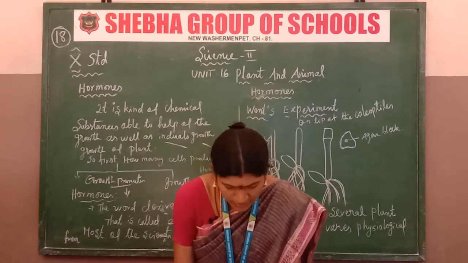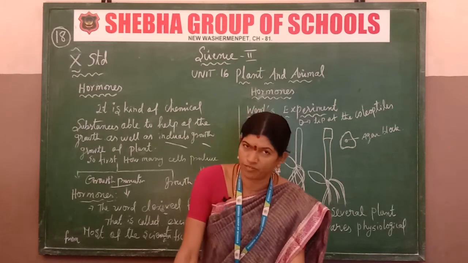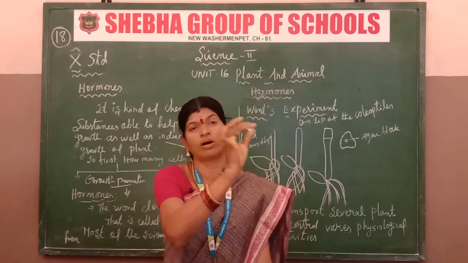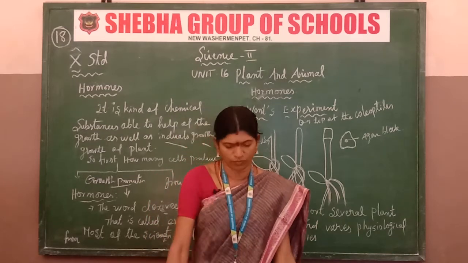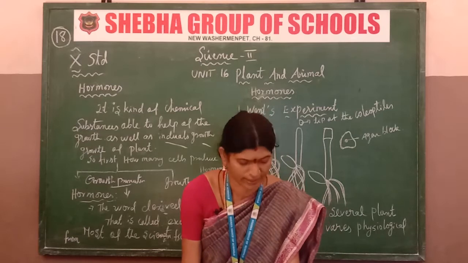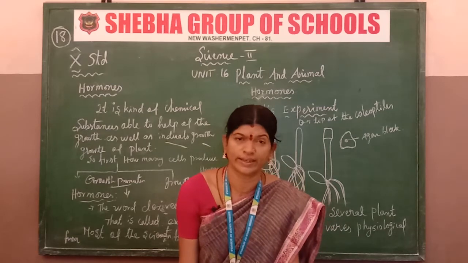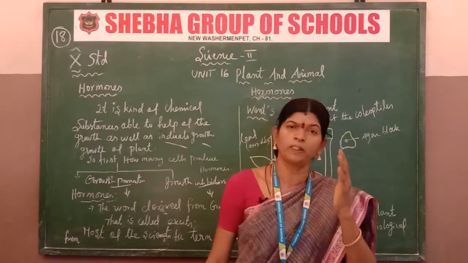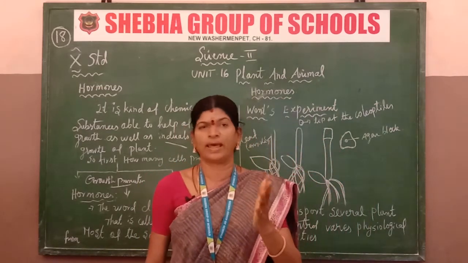Next is the physiological effect of each and every hormone on the plant. Next, understand how the plant coordinates its functions. As I already told, a hormone is a function of coordination and control in the plant.